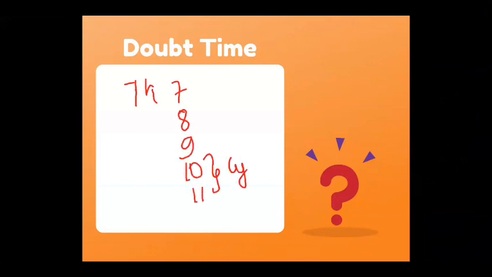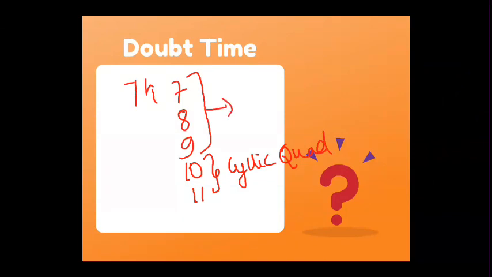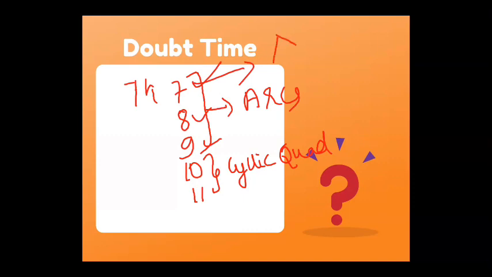No. We have discussed theorem 7, theorem 8, theorem 9, theorem 10, theorem 11. Theorem 10 and 11 were based on cyclic quadrilaterals. Do you remember? Cyclic quadrilaterals. And theorems 7, 8, 9 were almost similar. They were based on arcs. Theorem 7 was already done. 8 and 9 were done now. And theorem 7, what did it state? What is the statement of theorem number 7, Beta? The angle subtended by the arc is twice the angle subtended at the center.